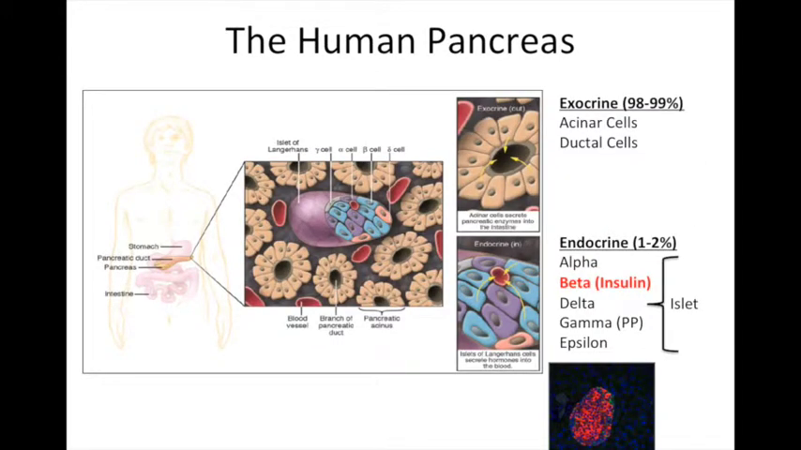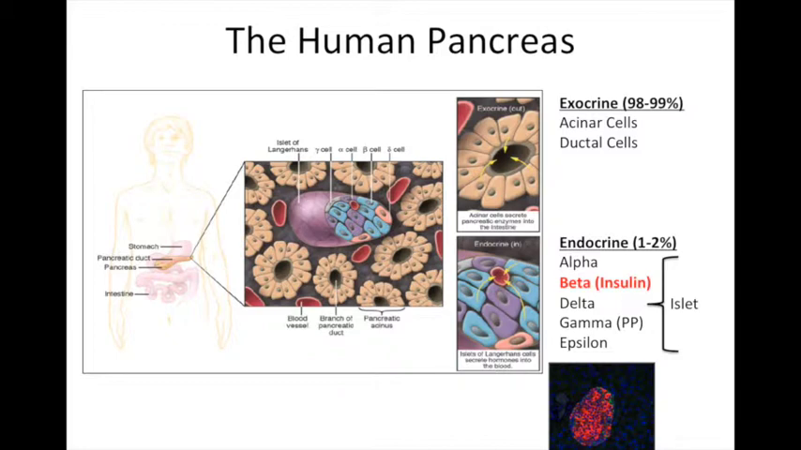In order to understand the pathophysiology of diabetes, we must first take a look at the anatomy of the pancreas. The pancreas consists of both exocrine and endocrine compartments. The exocrine portion makes up 98 to 99% of the entire pancreatic tissue and consists of acinar and ductal cells, which are responsible for producing digestive enzymes and bicarbonate that help neutralize the stomach acidity. The endocrine compartment makes up only 1 to 2% of the pancreas and is comprised of small clusters of cells known as islets of Langerhans.